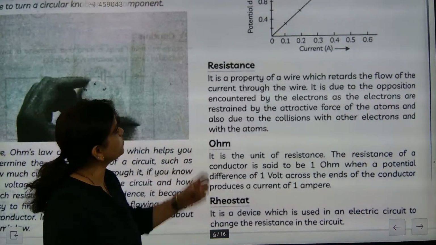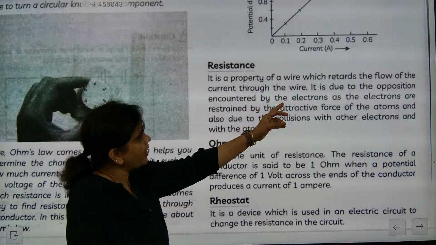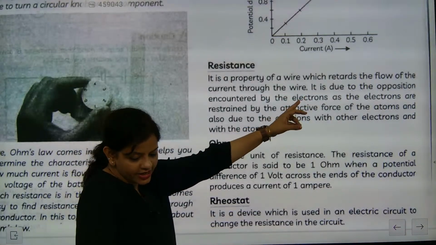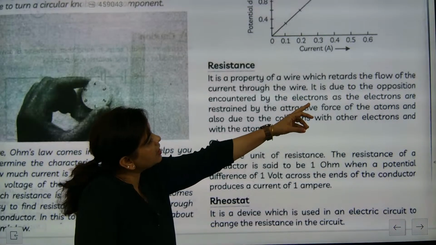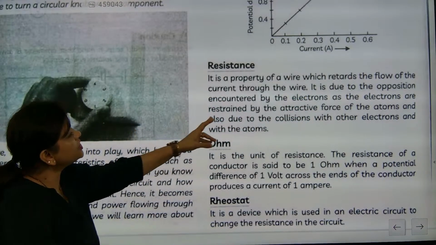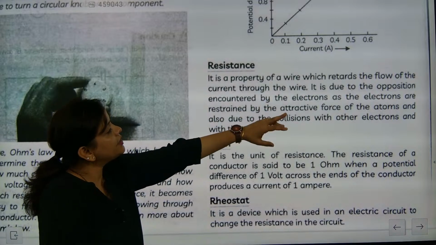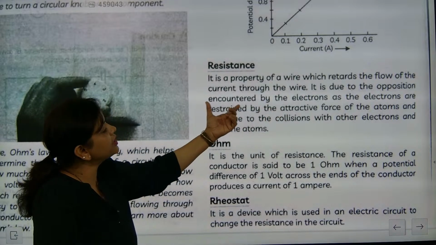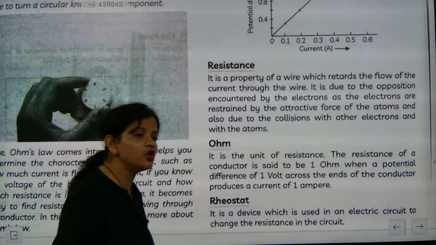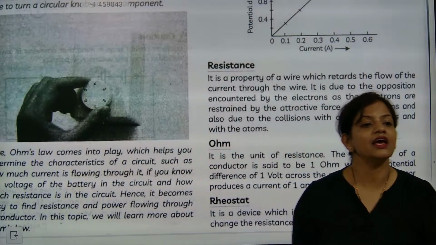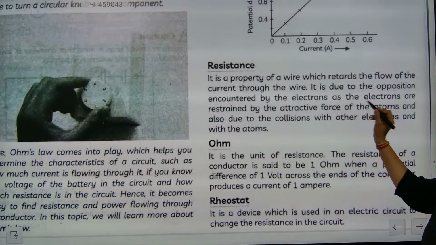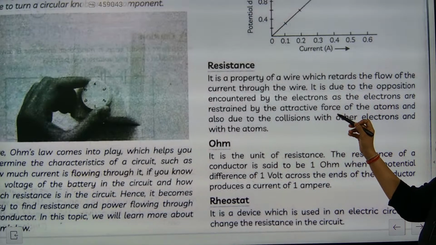Now check this one out. It is a property of wire which retards the flow of current through the wire. It is due to the opposition encountered by the electrons. So these electrons will be encountering what? Opposition. How, beta?